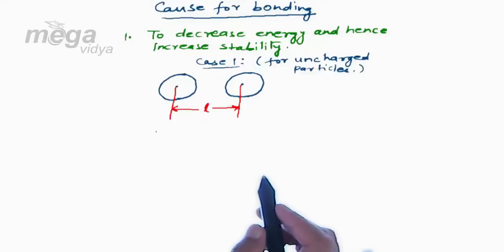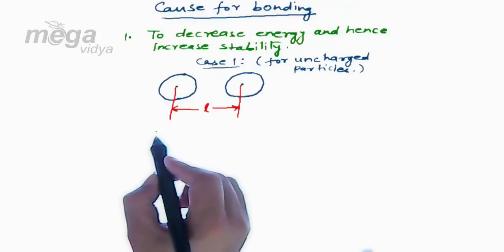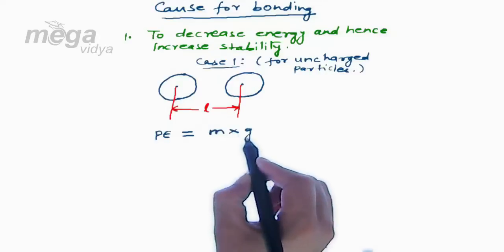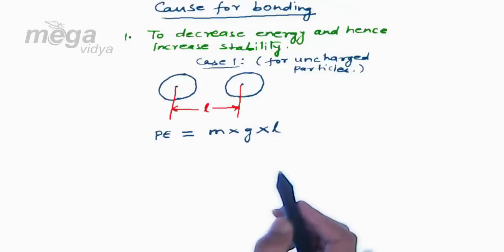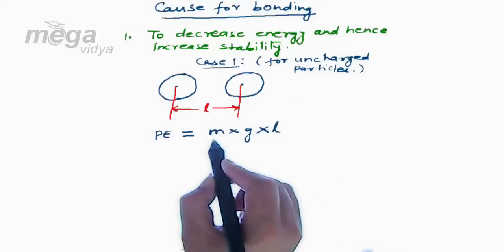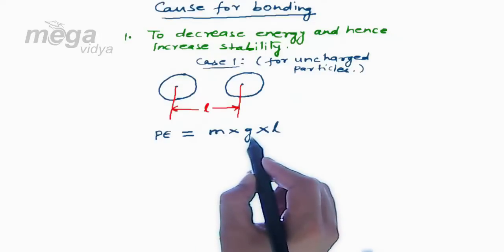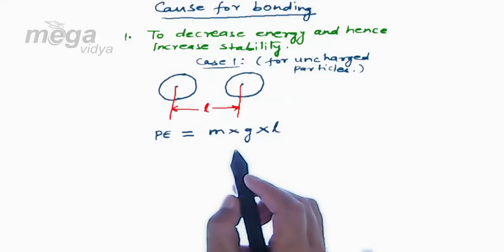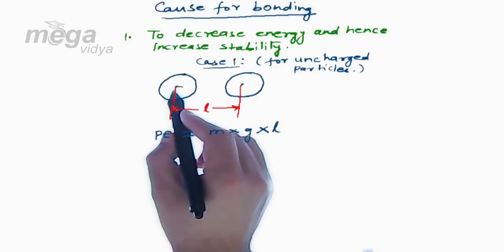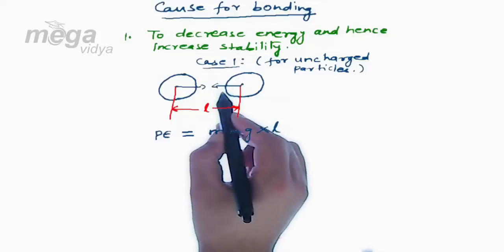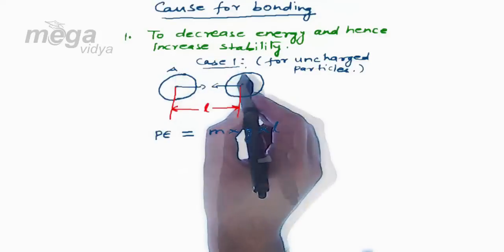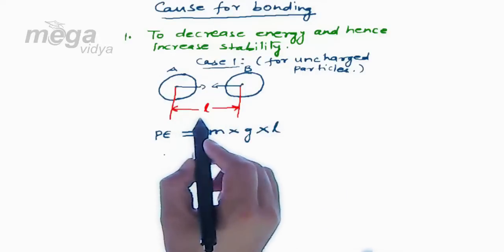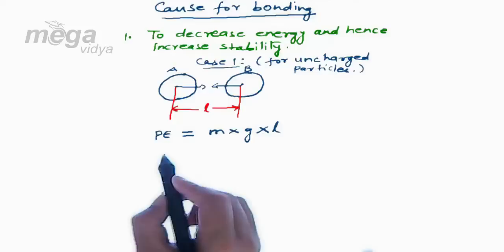Now dear student, as it's well known to us, the potential energy for an uncharged particle is given by the formula mass into acceleration due to gravity into separation between the two particles. Here m is the mass of the particle, g is the acceleration due to gravity, and L is the separation between the particles. As we have already discussed, during bonding species approach each other. That means for bonding, when particle A approaches particle B or vice versa, the separation between the two, that is L, will decrease.